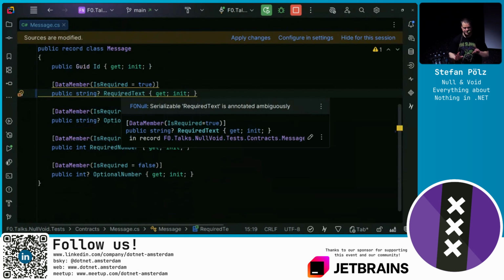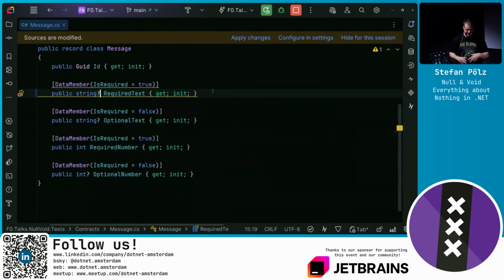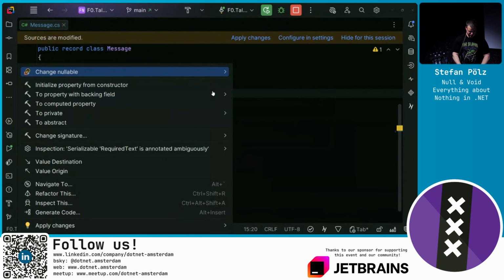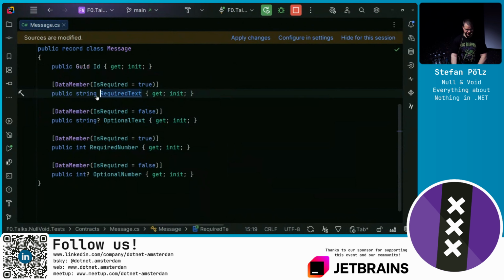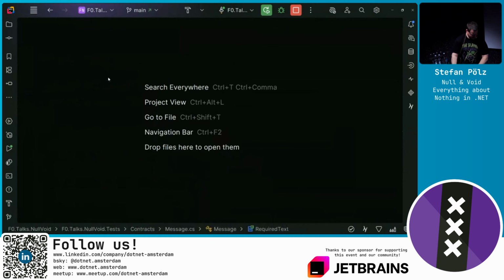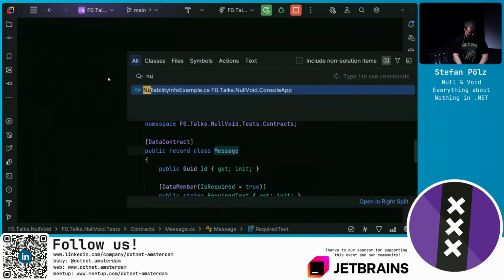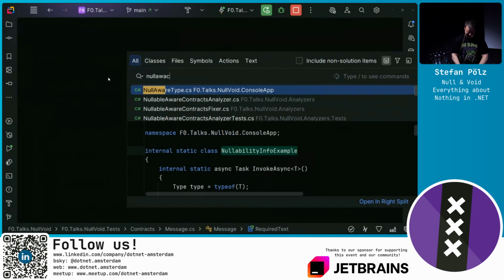a warning. This is not a standard warning from the ReSharper inspections that we have. This is a custom analyzer that is now producing this warning. As well, there are quick fixes. We can add our own quick fix to now change the nullability. I hit return, and it fixes the code for me. I love Alt-Enter. We can take a look at the example, the null-aware contracts analyzer.